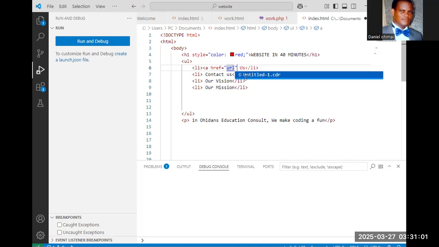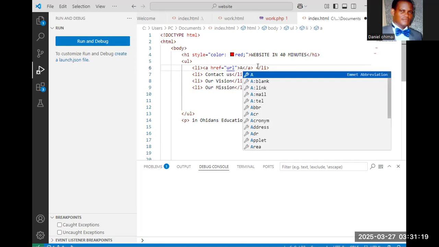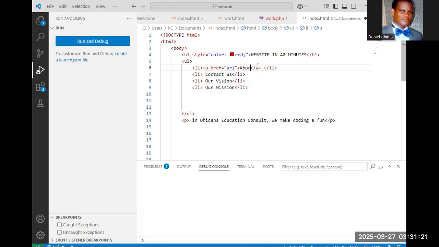Then I'll come to the end and close it. After the quotation mark, I'll write the greater than sign. Then it's about us, I will take it inside the link. So about us now becomes a link. The same thing I will do for all these ones.